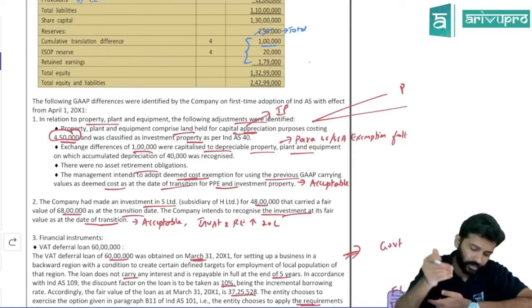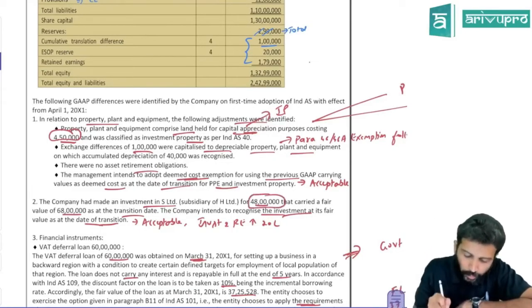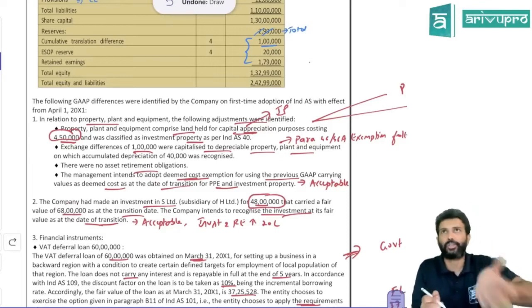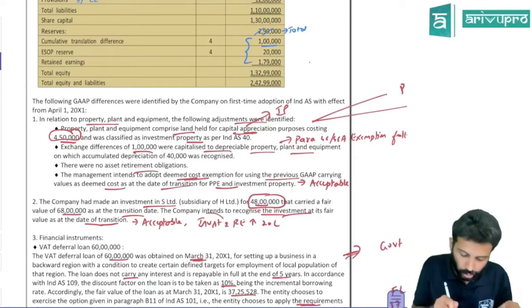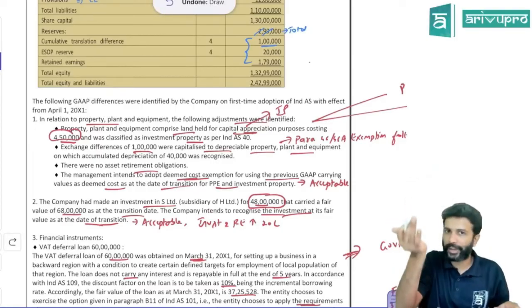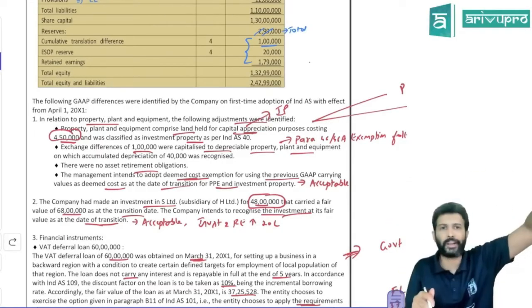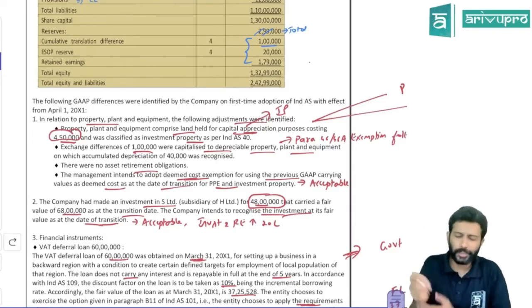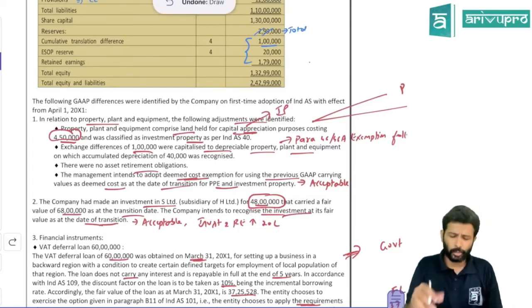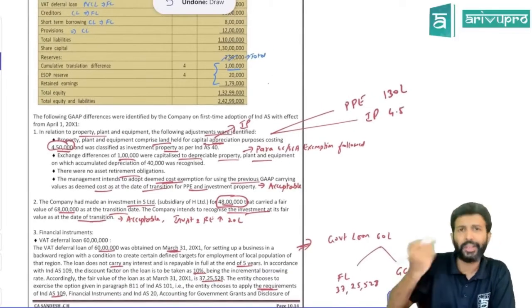Is that acceptable? Yes. So currently they are showing it at 48 lakh. Fair value is 68 lakh. So investment value, if you want to show it at fair value, investment value will increase. Yes. So due to this, investment value will increase by 20 lakh. Correspondingly, you will pass the journal entry, financial asset, investment account, debit. Okay. To what? You have to credit something that will be credited to retained earnings. So because of this adjustment, investment also will increase by 20 lakh.